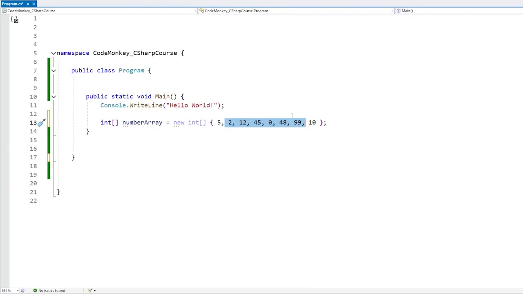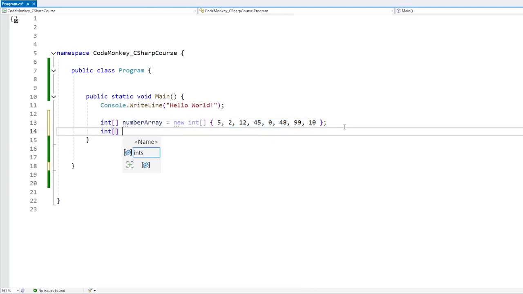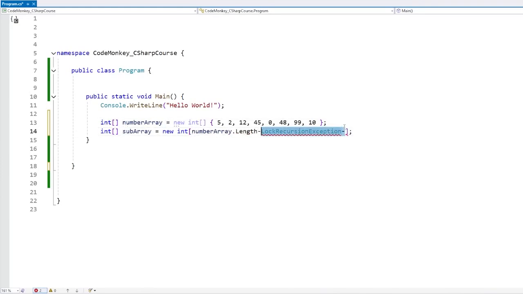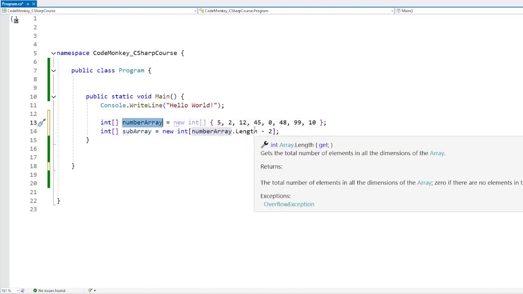Now one way you could do this is by making a subarray. So you define another array for the subarray. You would define it as a new int array, and basically just use the length minus 2. So go into this one, length minus 2. You do this, then copy all of those elements, so only these elements, then sort this array, then copy them back onto the numbers array. Yep, you could do that, technically that would work.